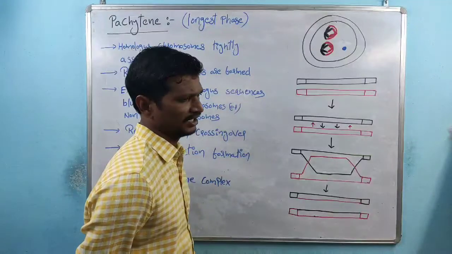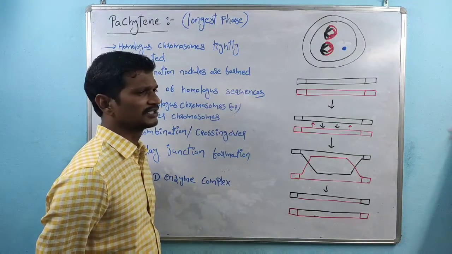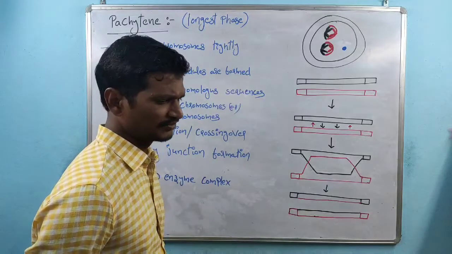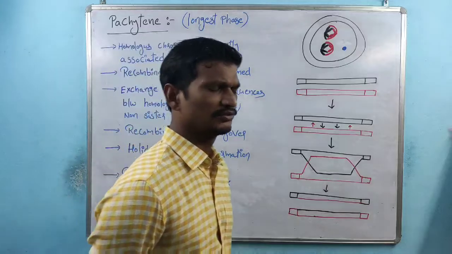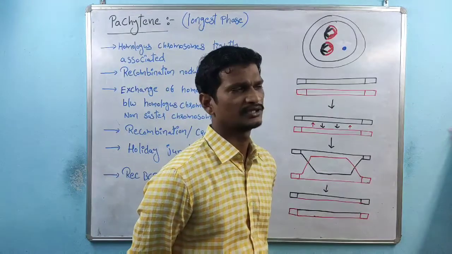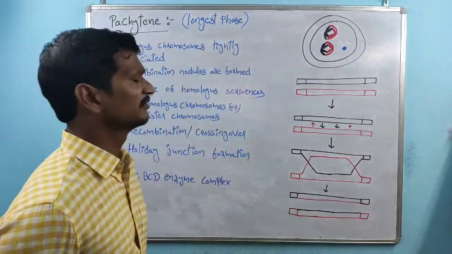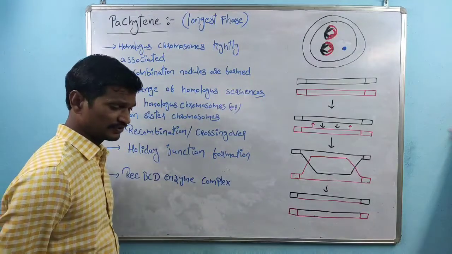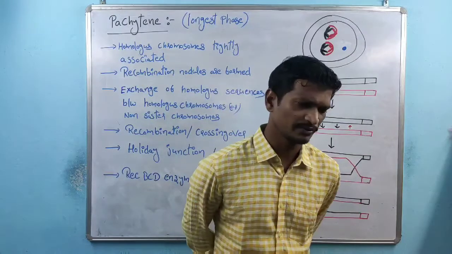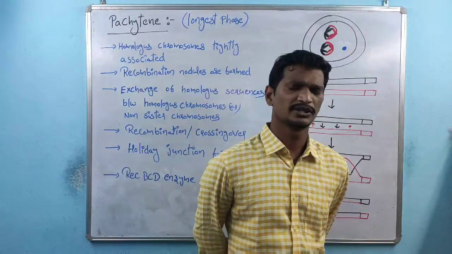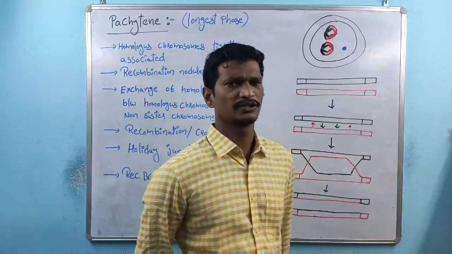So here, homologous chromosomes are associated, or in other terms, there is an attachment between two non-sister chromosomes. We discussed bivalent formation and tetrad formation, right? Finally, types of synapsis we also discussed. After that, the very important phase. Remember, the first phase, leptotene, is a short phase, and the zygotene phase is also a short phase. And remember, in these two phases the nucleolus is present, right?